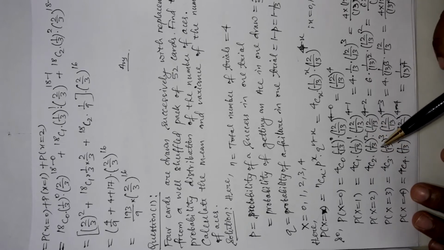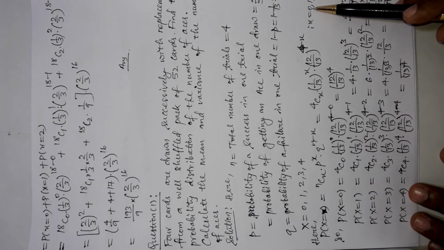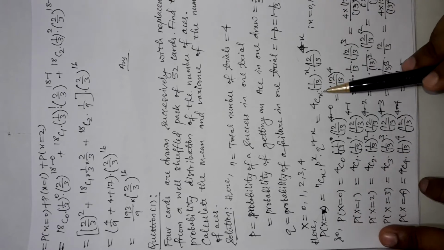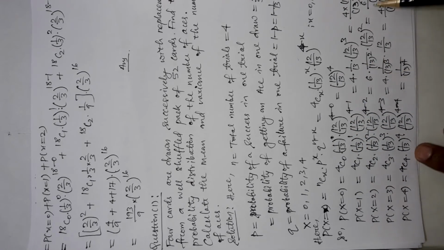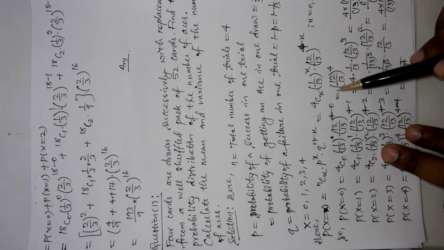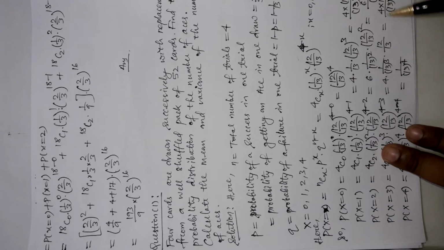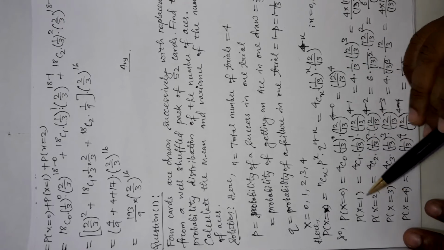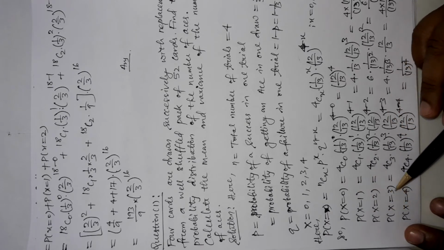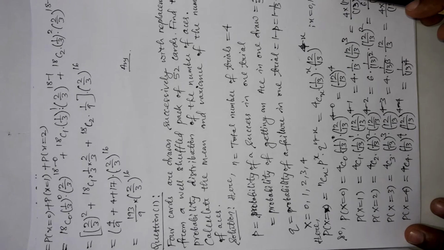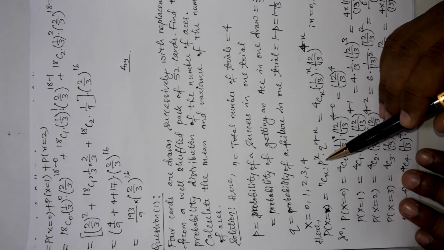Then we can do one thing, as we have to calculate the total distribution table. So we have to put all these values of x, 0, 1, 2, 3, 4, one by one in this formula, and after some simplifications we can get the final values. If you want, you can further simplify it, but as it will become very big numbers, it is better to keep them in the power form and arrange them in the proper manner. So I have calculated all the values: probability for x equal to 0, x equal to 1, x equal to 2, x equal to 3, and at the last, probability for x equal to 4.